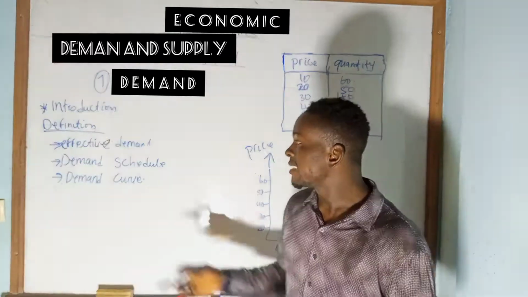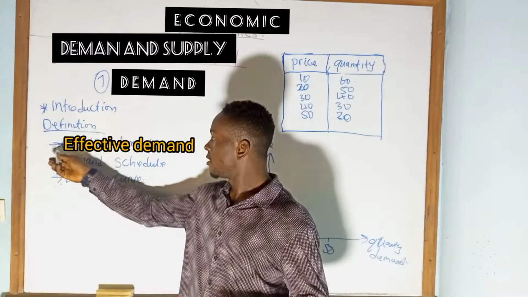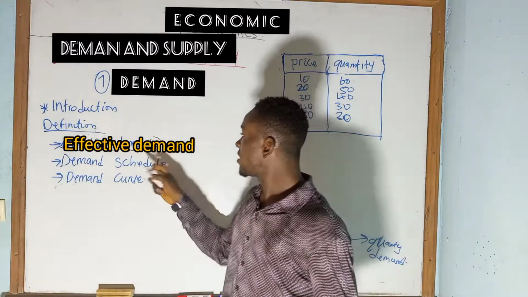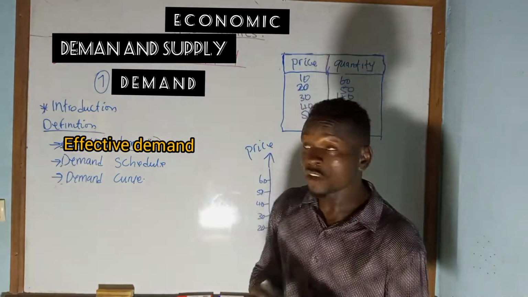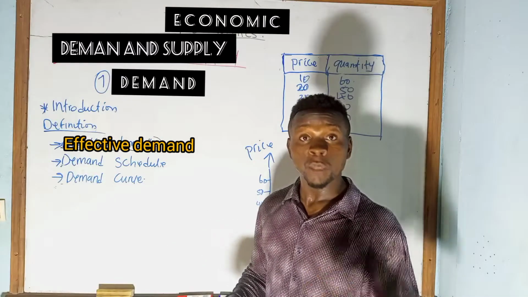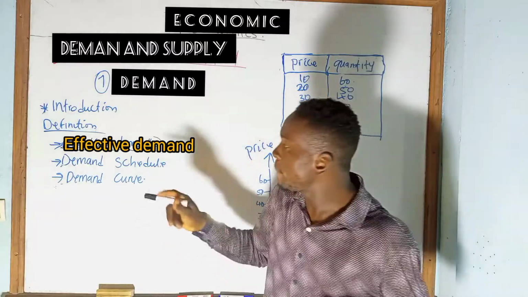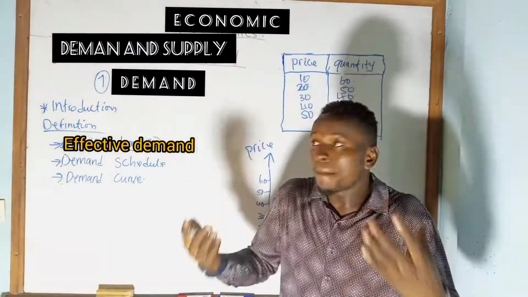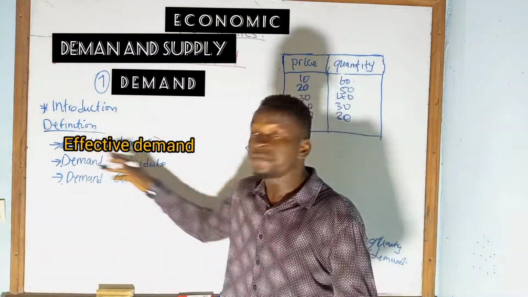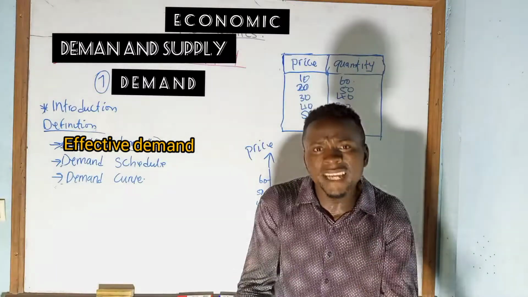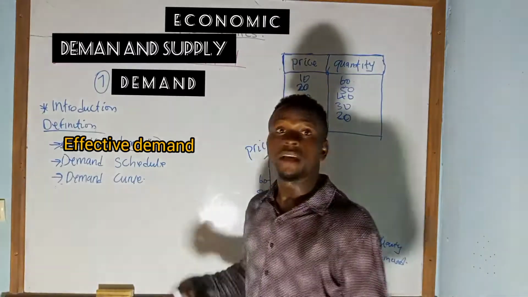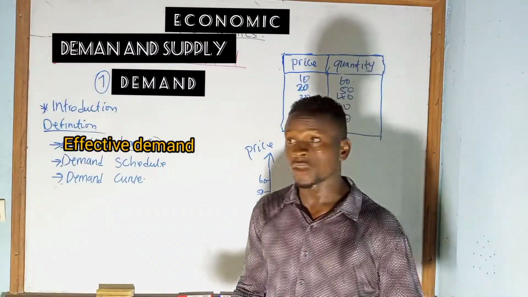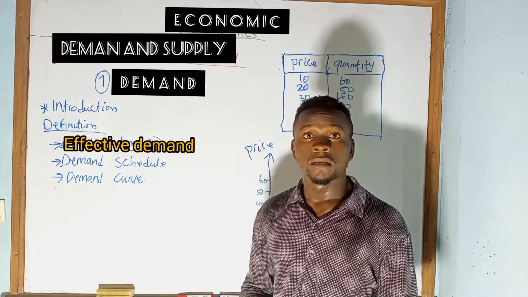Next, we are going to look at effective demand. Effective demand comes to complete the definition for demand. Demand can never be complete without you applying effective demand. What then is effective demand? That's a question many of us ask.